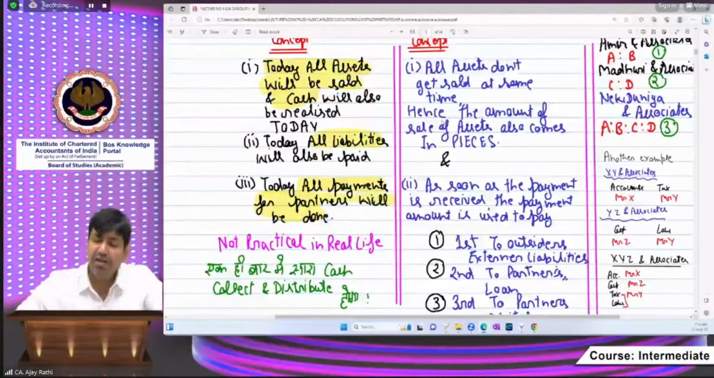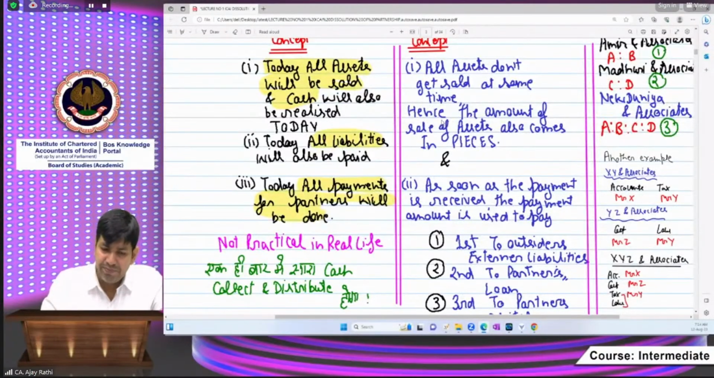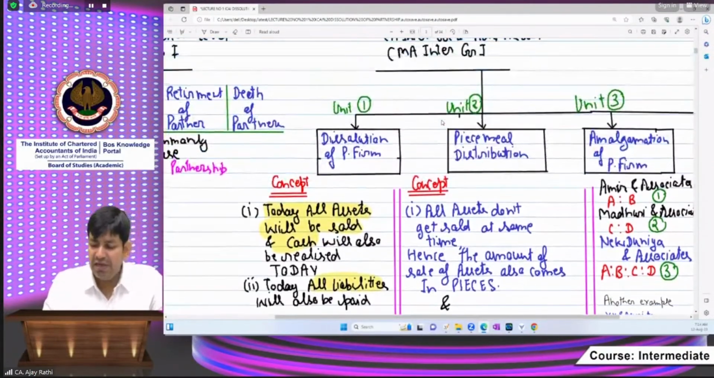So keeping in view the practical situation that all the assets do not become realized on a single date, those are realized in pieces. So another name of the chapter is piecemeal distribution. I am highlighting only the word piece. Piecemeal distribution is a chapter. Please go through this chart, then definitely you will have a clear understanding. There will be no confusion even after revising the chapter.